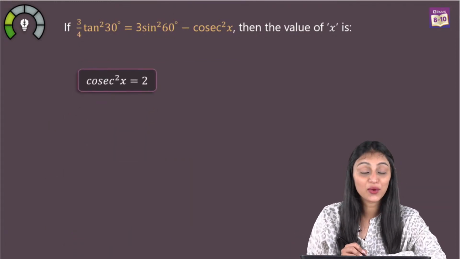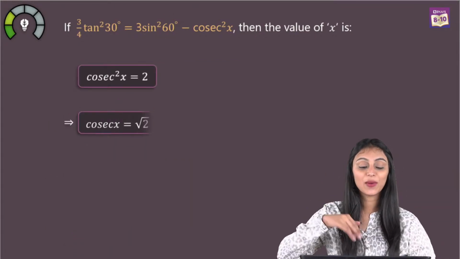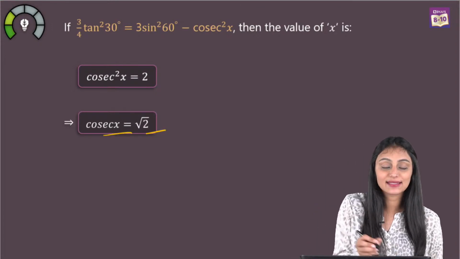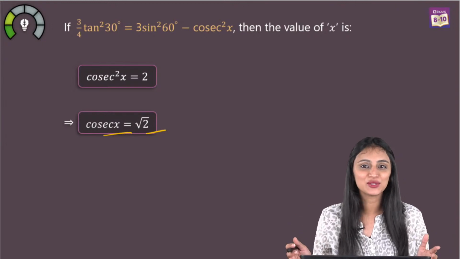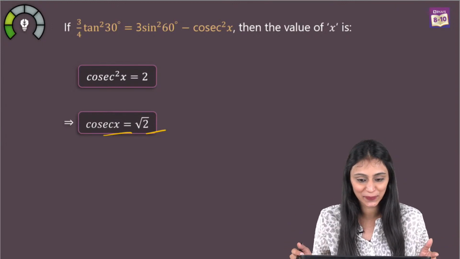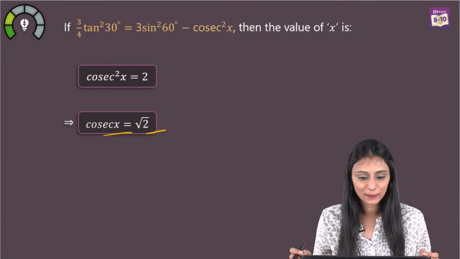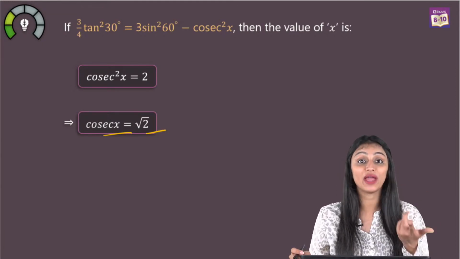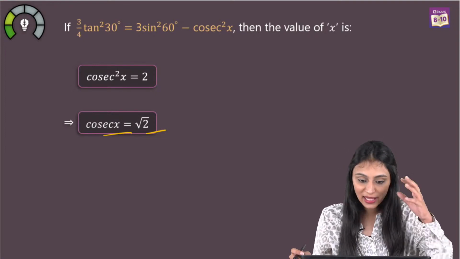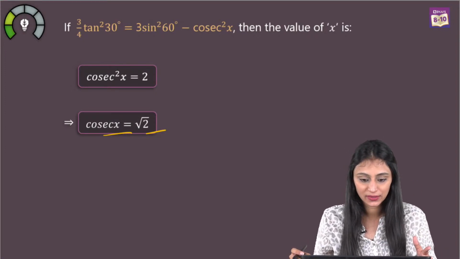I need the value of x from here. If I take the square to the other side, we will have cos x equals root 2. Now can you tell me, when is cos theta equal to root 2? When is it root 2 actually? So Meenakshi says 45 degrees, right? Root 2 is not the answer. We need the value of x, not cos x. It has to be solved further, right?